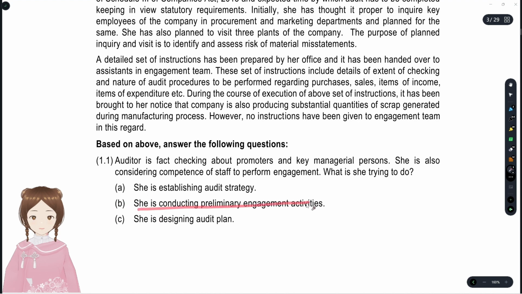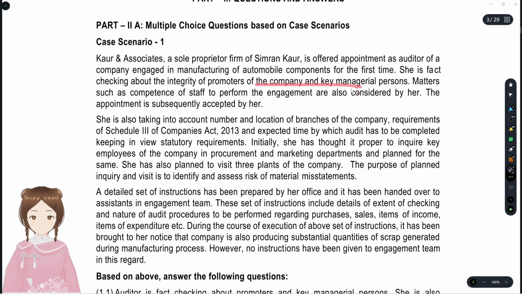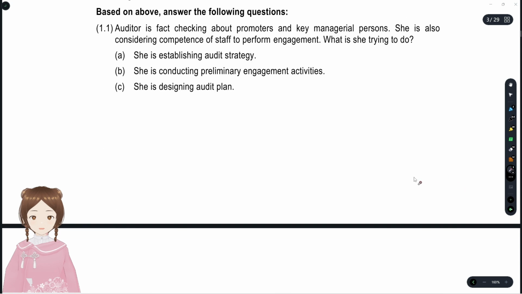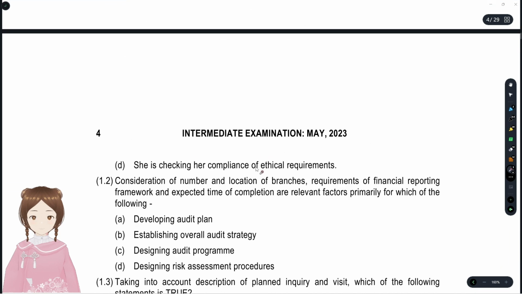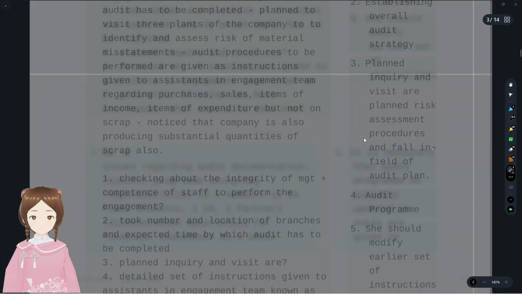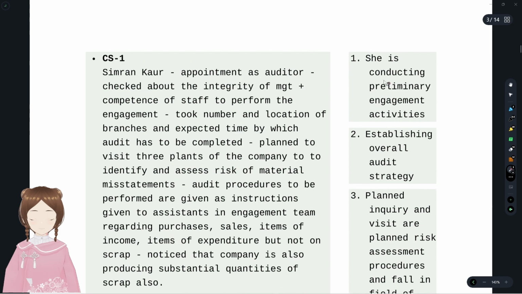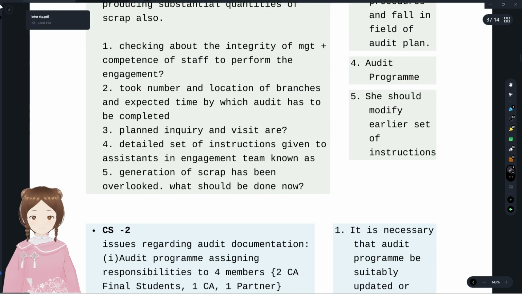Option B, she's conducting preliminary engagement activities. After checking the integrity of the promoters and the competence of the staff, she accepted the engagement. As per SQC1 and SA200, they have to check this before accepting any kind of engagement. That's what we have also mentioned here: checking the integrity of management and competence of staff. She's doing preliminary engagement activities.